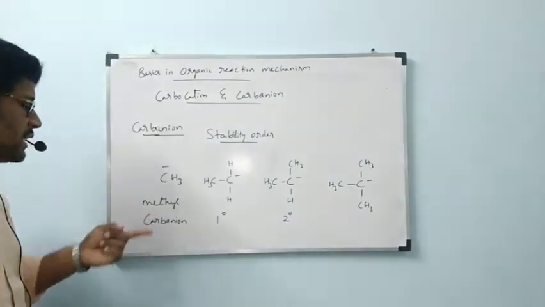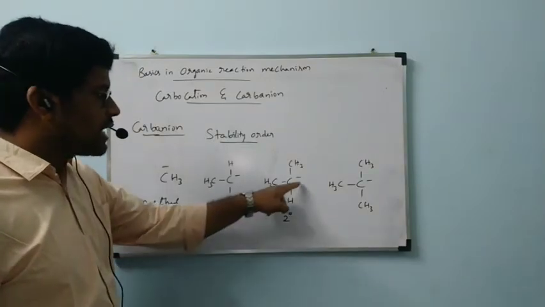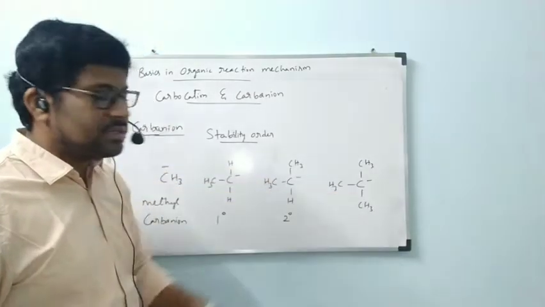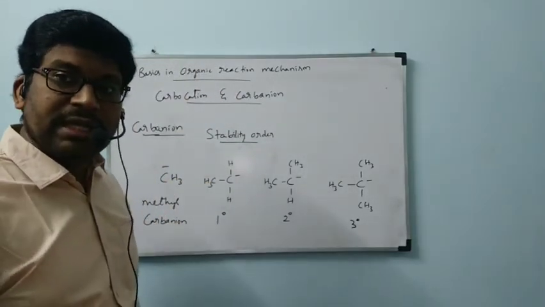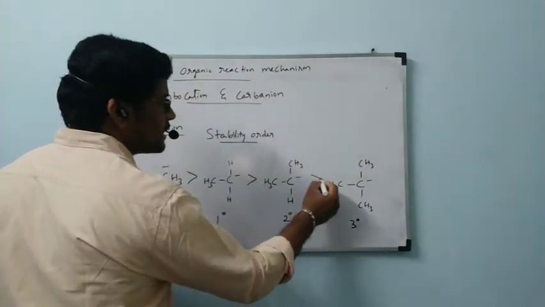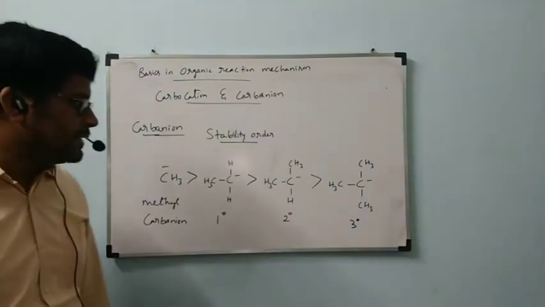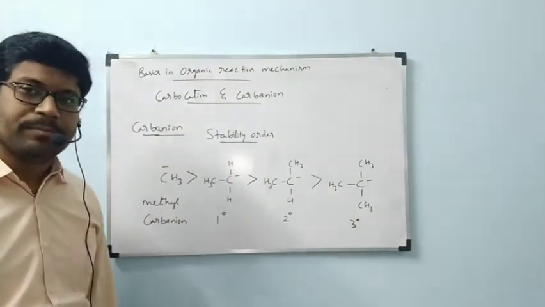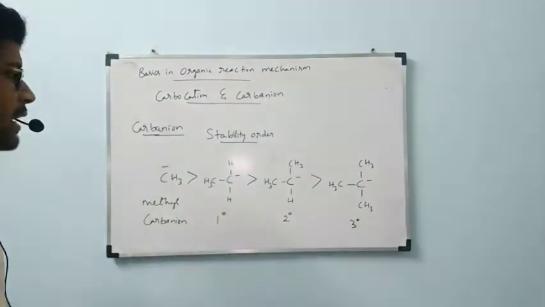Now, methyl carbanion. Here this carbanion is bonded to one carbon, that is primary. This carbanion is bonded to two carbons, that is secondary. This carbon with negative charge is bonded to three carbons, that is tertiary. Now the stability order for this one will be reversed. Methyl is greater than primary, primary is greater than secondary, secondary is greater than tertiary. This is about carbocation and carbanion.